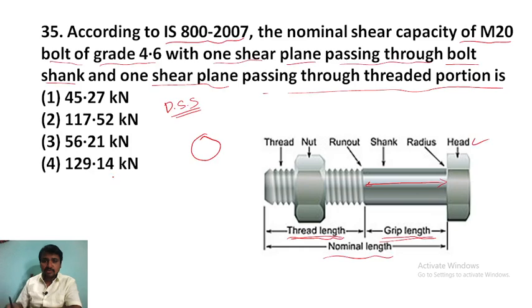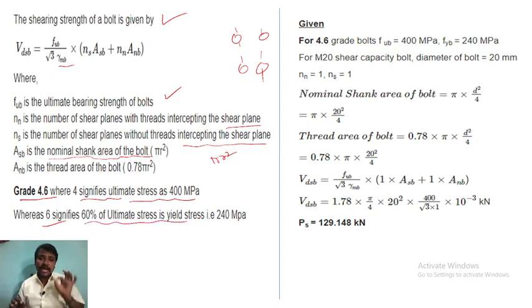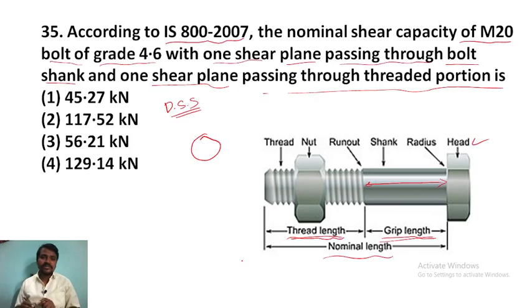Here they have given grade 4.6. So 4.6 means 4 signifies the ultimate stress, that is 400 megapascal, and 6 signifies 60% of the ultimate stress as the yield stress, that is 240 megapascal. If you write 4.6, 4 is different and 6 is different. So this is some basic points I have told up to here.